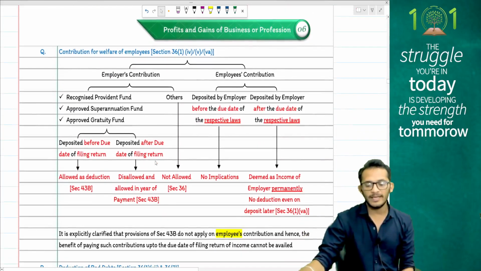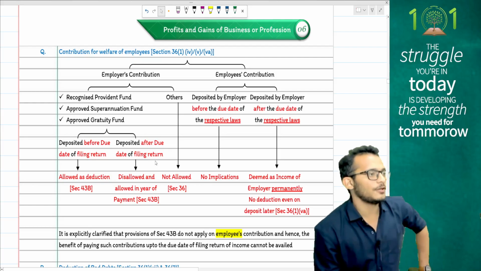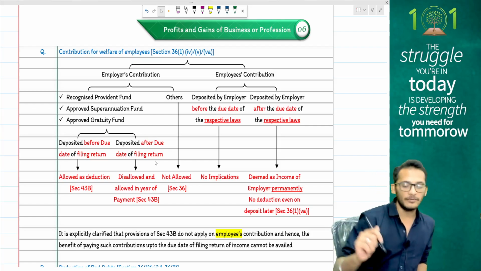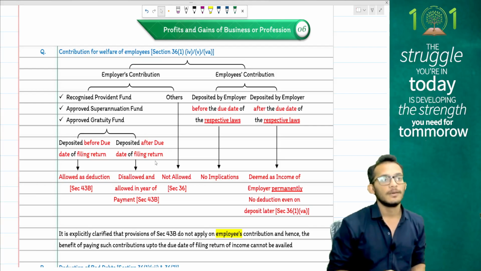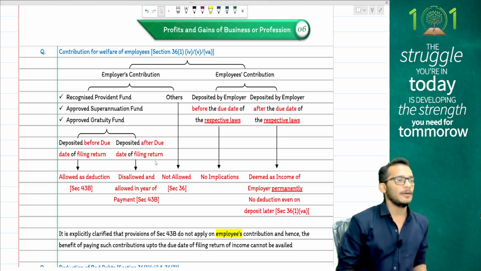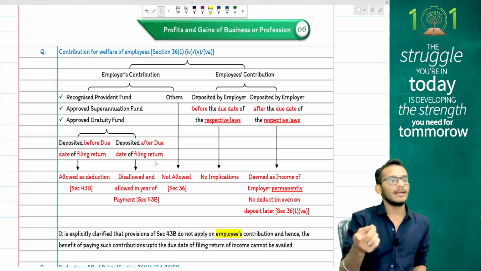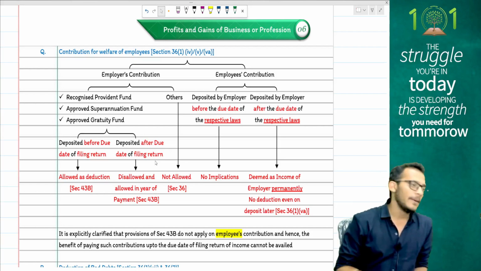Then if you have any kind of employer's contribution to PF or employee's contribution to PF, the rules are as follows. If you are going to have employer's contribution to PF, you need to make the payment on or before the due date of filing of return. If you make the payment on or before the due date of filing of return, the expense gets allowed as deduction. If you make it after the due date of filing of return, the expense will be allowed in the year in which payment is made.